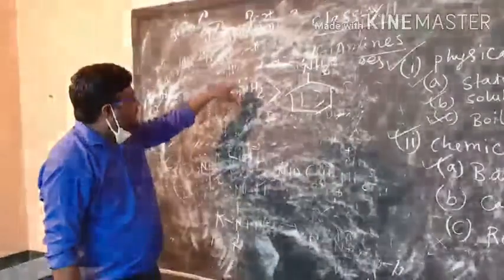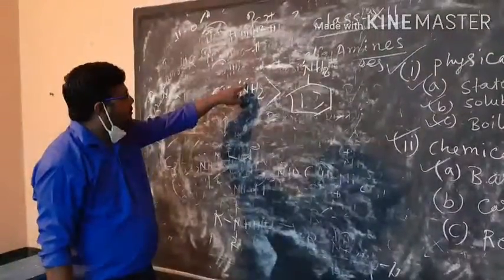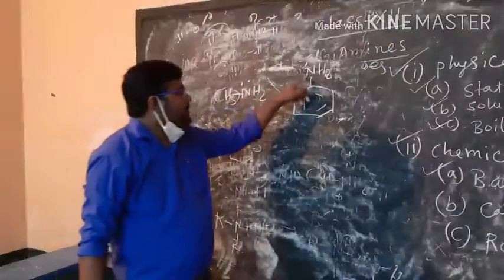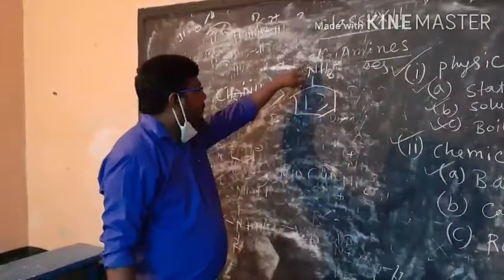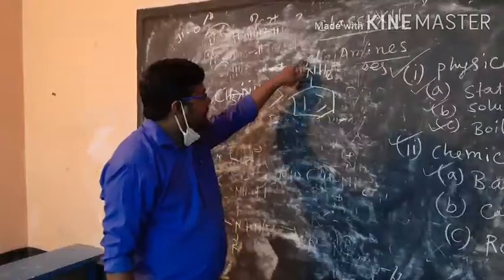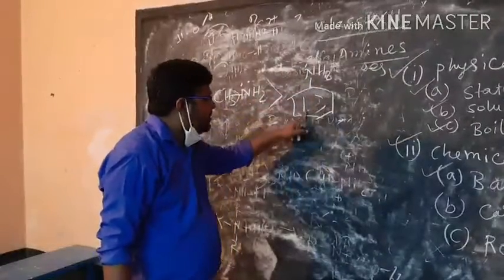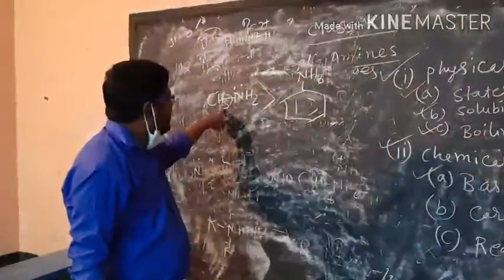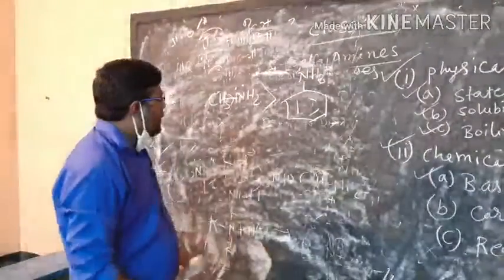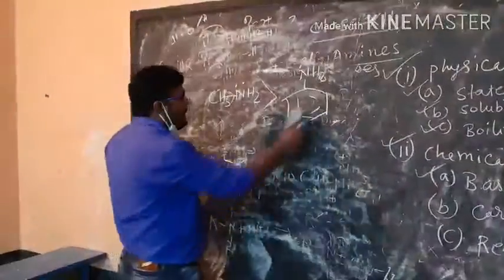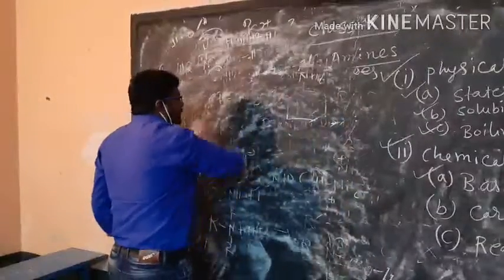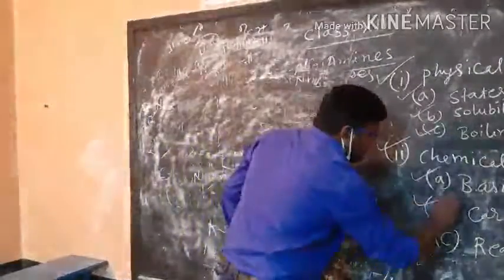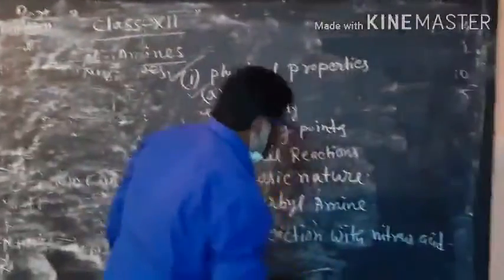And as a result, the availability of the lone pair of nitrogen will be more. If we compare it with the aryl amine, this lone pair will be dispersed over the structure due to resonance, so methylamine will be more basic than aniline.